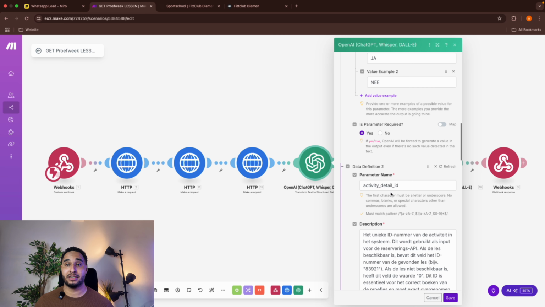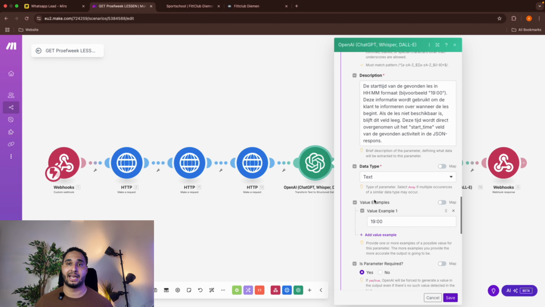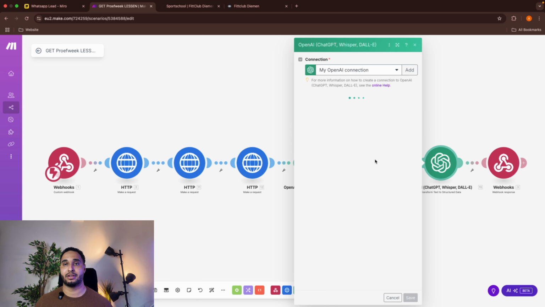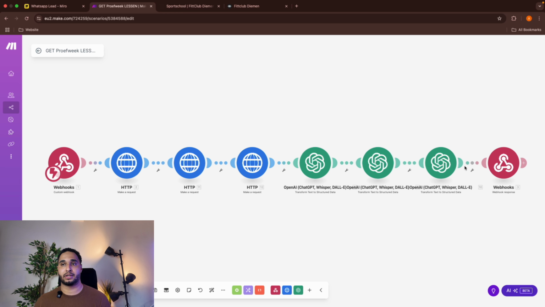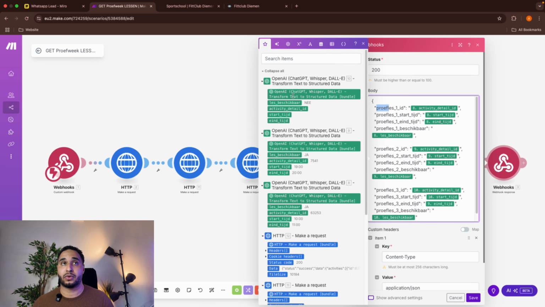The ID of the lesson, if it found it, the start time, and the end time. Same thing with this, and this is for lesson 2 and 3. And then we are going to send all the information back to the chatbot system. So this is again the webhook response, and again this is very case sensitive. So one typo and it won't work.